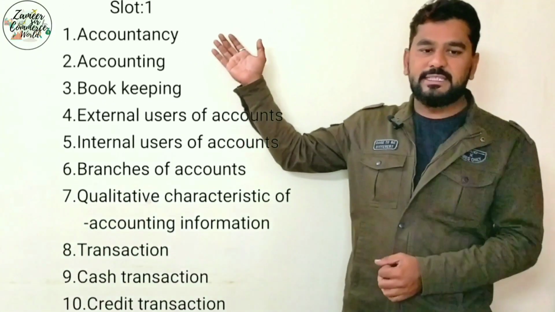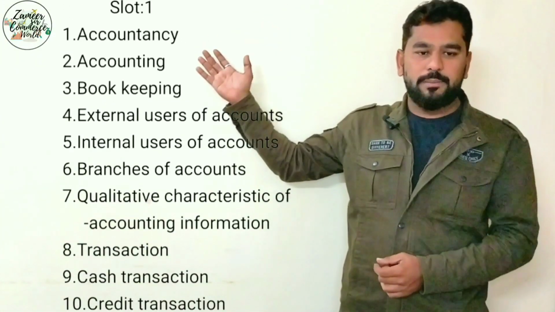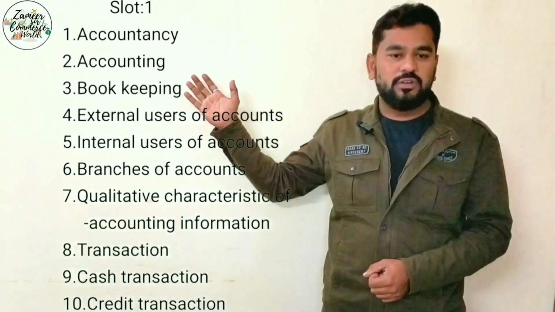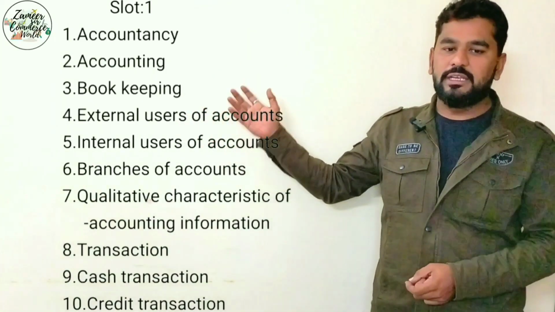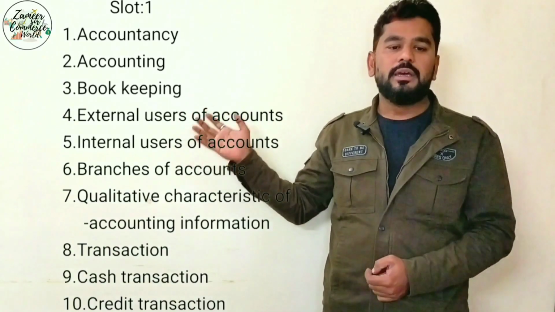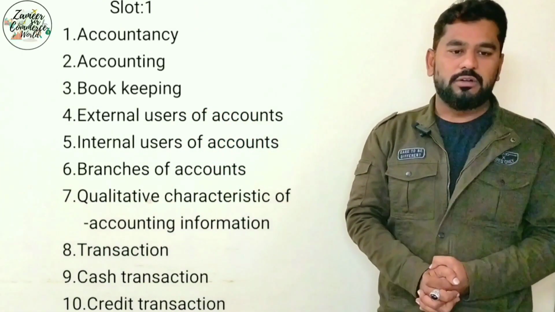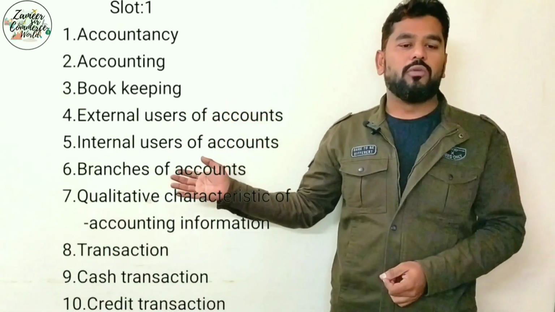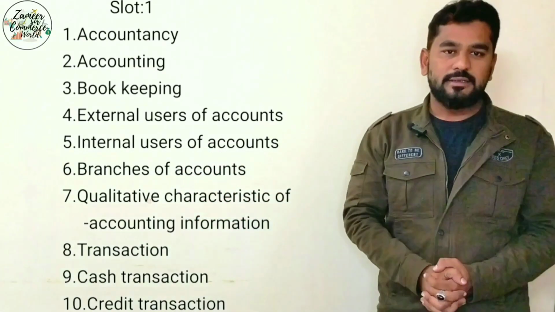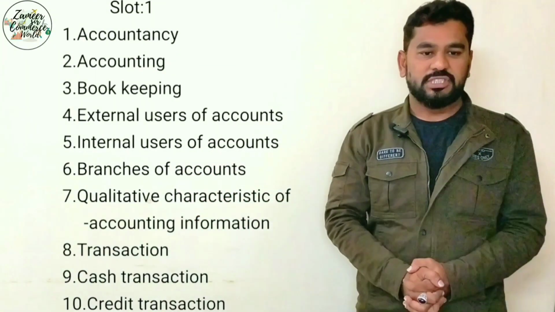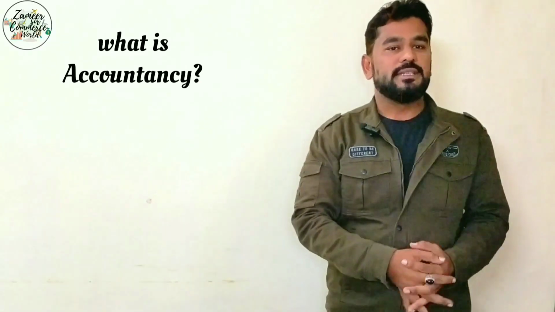One is accountancy, then accounting, then bookkeeping, then 4 external users of accounting, and 4 internal users of accounting, and 3 branches of accounting, and qualitative characteristics of accounting, and what do you mean by transaction, and what is cash transaction, and what is credit transaction. So let's start with the first question. What is accountancy?